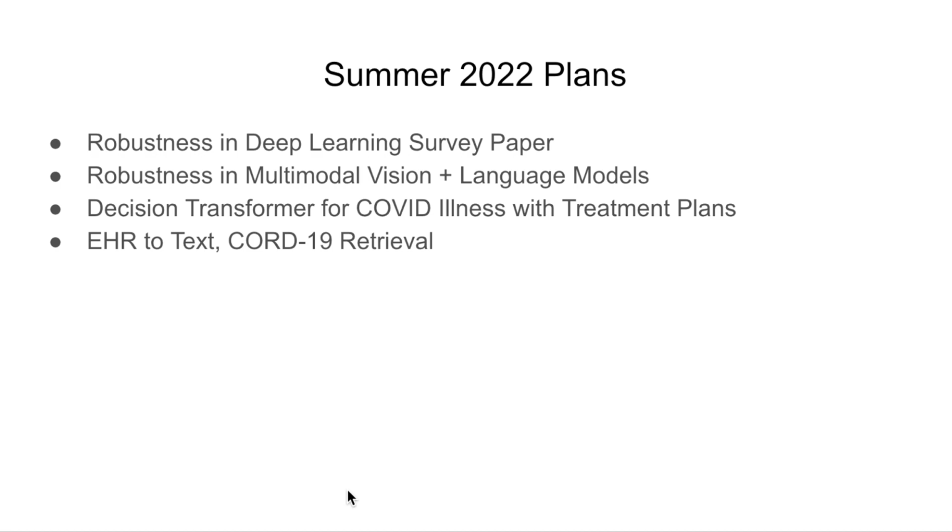With our COVID research group, we plan on extending, right now we had the predict the initial condition based on the demographic information of patients and not too much else. But we've been having our weekly meetings to really understand the data, understand the treatment plans. And so we can kind of roll this into the time series problem and have a decision transformer, where it's not just a blind time series model, but it is incorporating conscious decisions that are being made to influence patient outcome. So then the final thing is trying to turn these electronic health records to text descriptions.